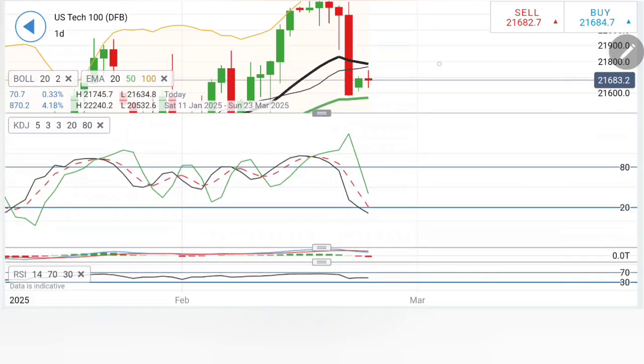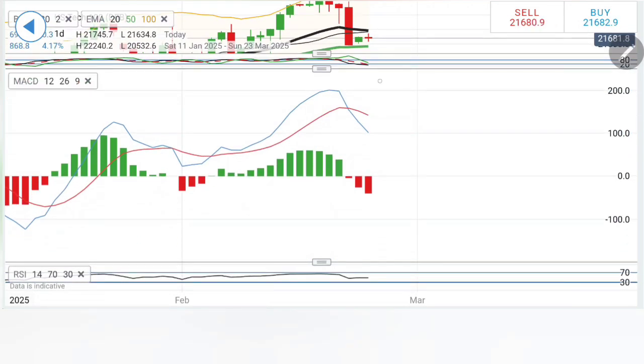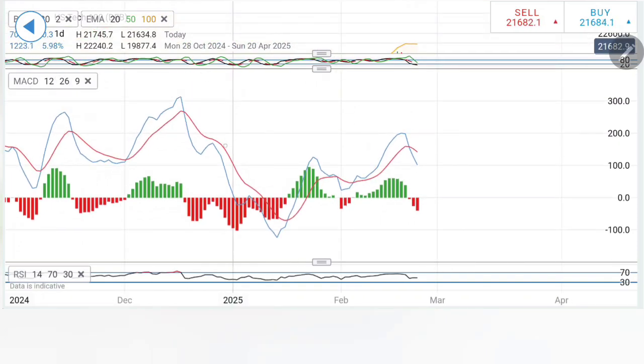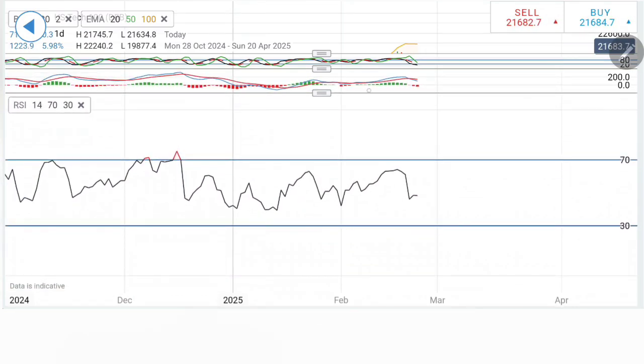Possibility is there that it can recover here. The stochastic is anyways oversold, but when you look at the MACD, this is trading with divergence. This is staying bearish, looking downwards. Notice one bearish move, retracement, and now if it has crossed over, and if it trades bearish from here, it can deliver a massive down move here.